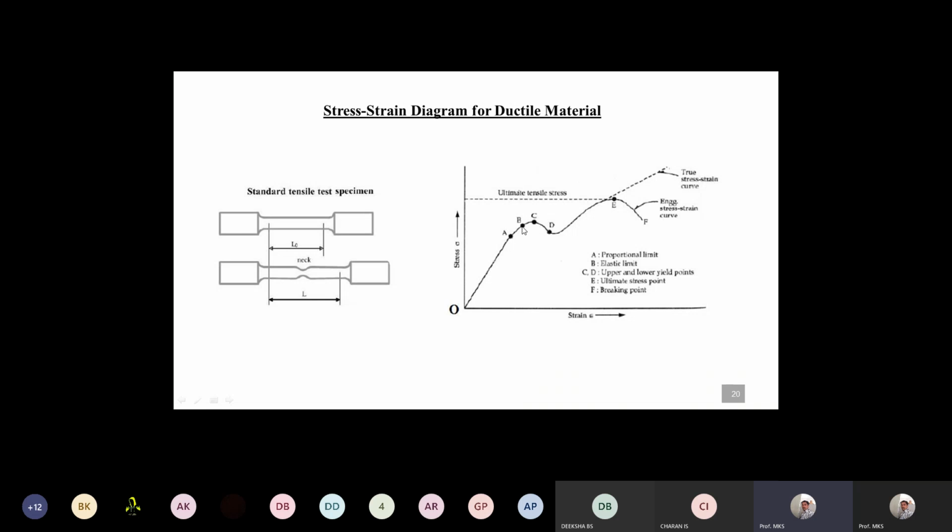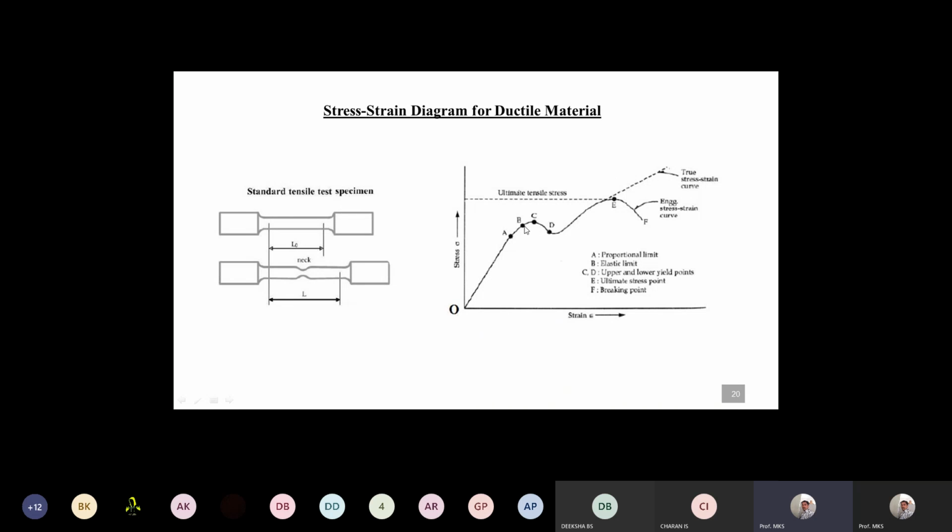If you draw a straight line from O to point B, we call it the elastic region. O to B is the elastic region. At point B, if you remove the load, the material will go back to its initial shape.